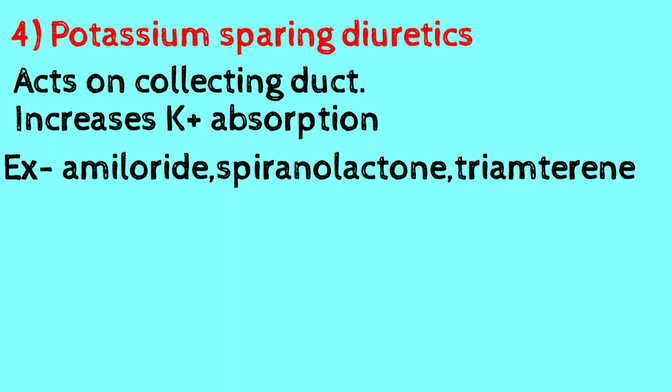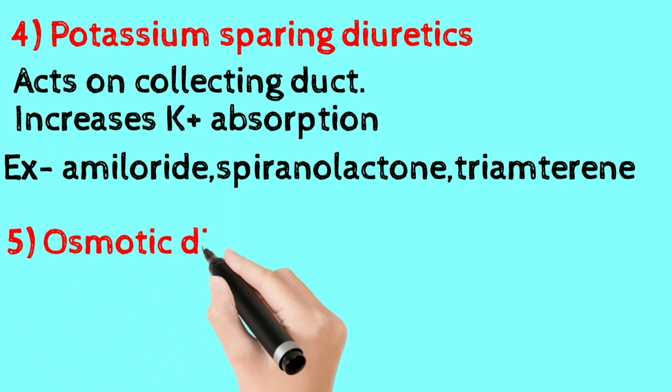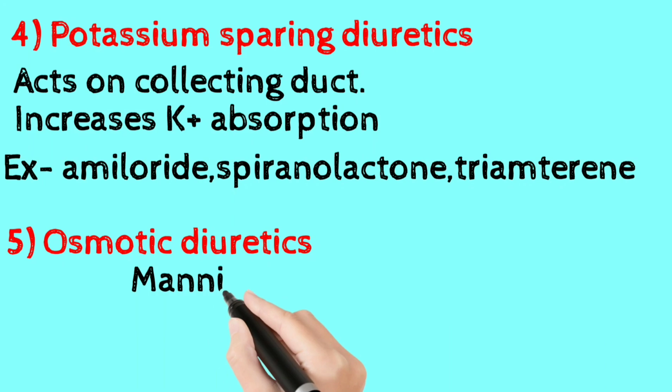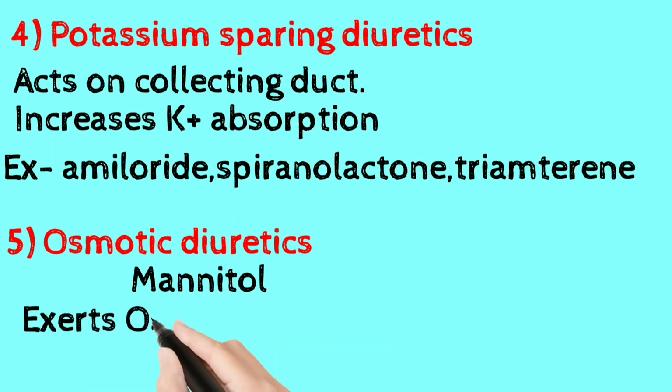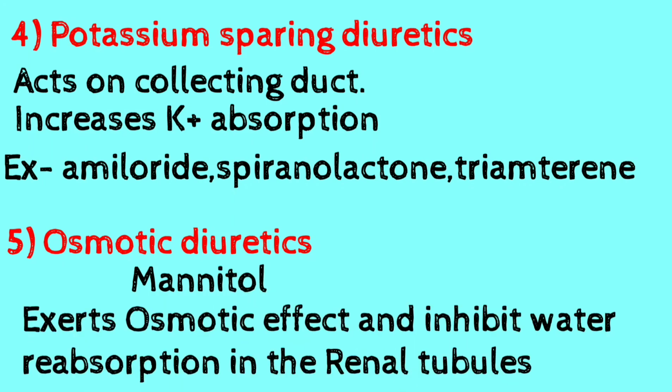The next group of drugs are osmotic diuretics. The example includes mannitol. Mannitol acts by exerting the osmotic effect. Mannitol does not allow the reabsorption of water from the renal tubules.